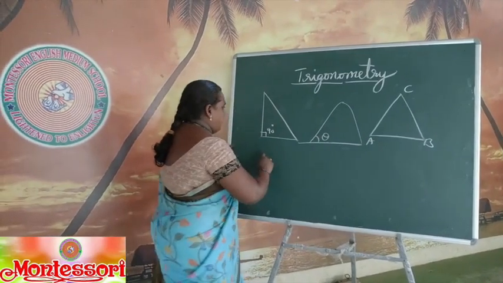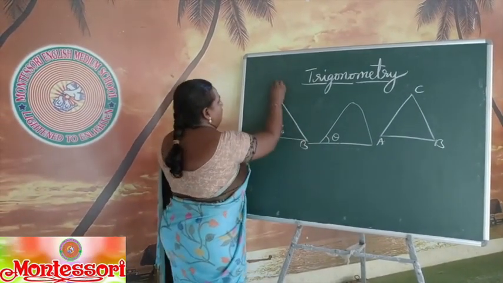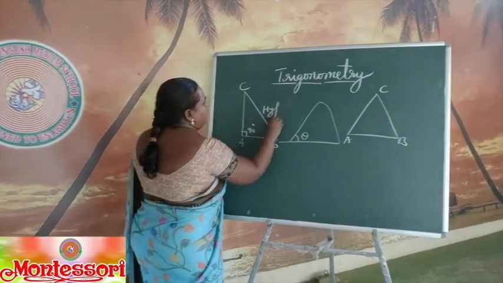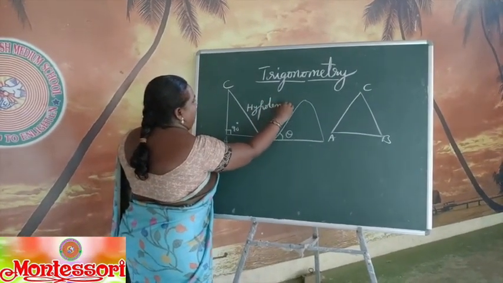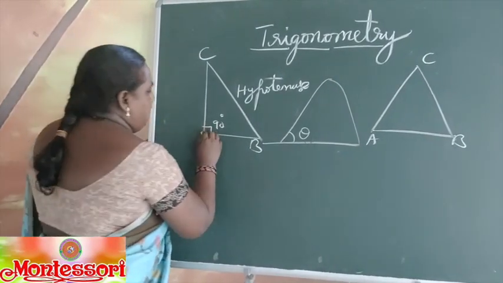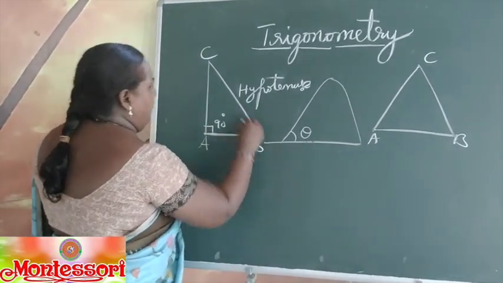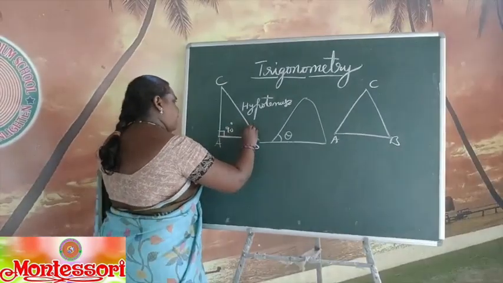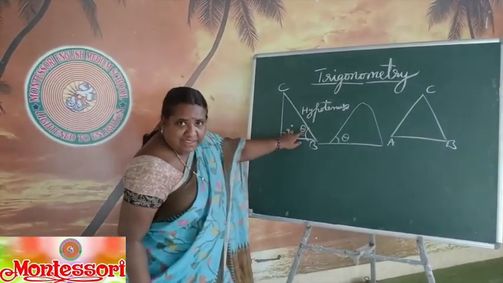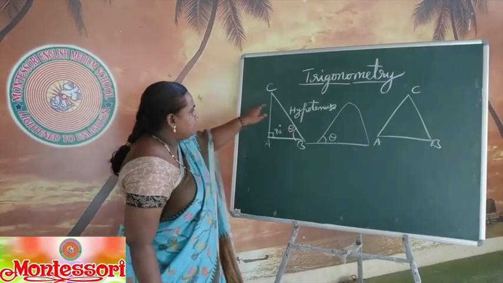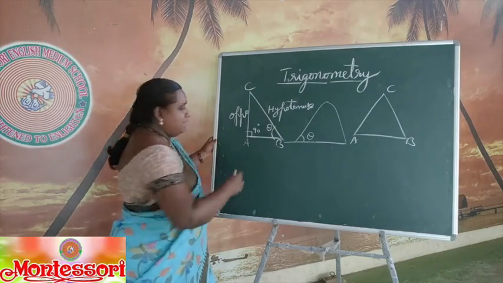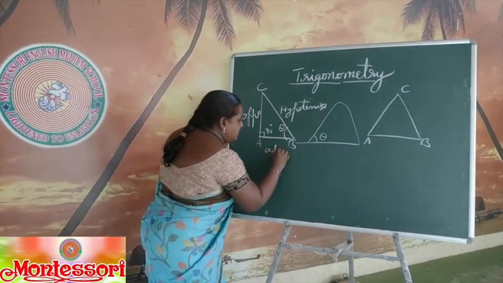We all know that the side opposite to right angle is called hypotenuse, and the angle at the base, from side AB to another angle B, is called theta. So for example, if you want to measure theta, the side opposite to the angle is called the opposite side, and the remaining side is called the adjacent side.